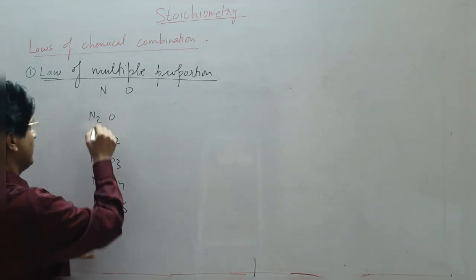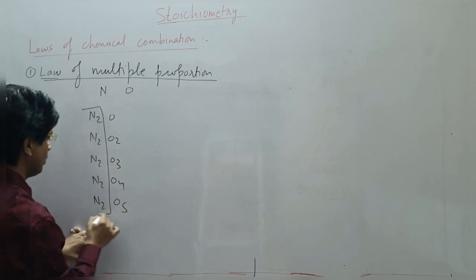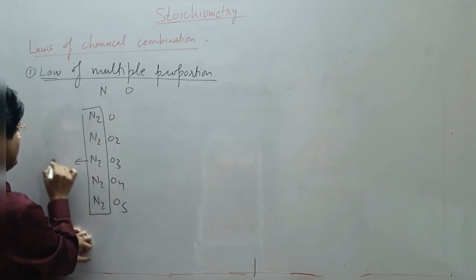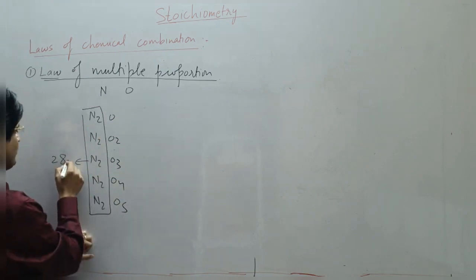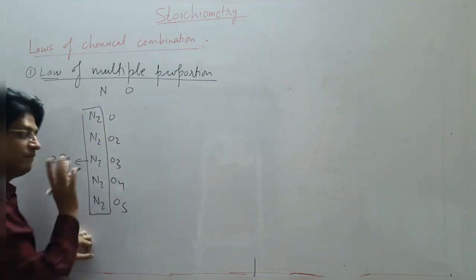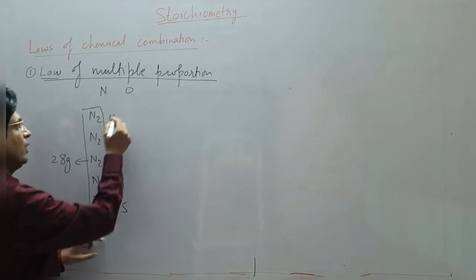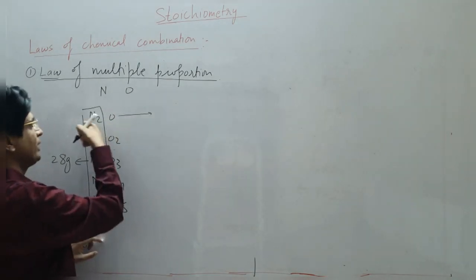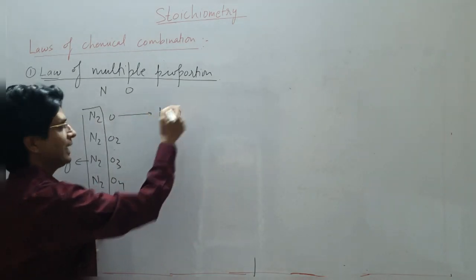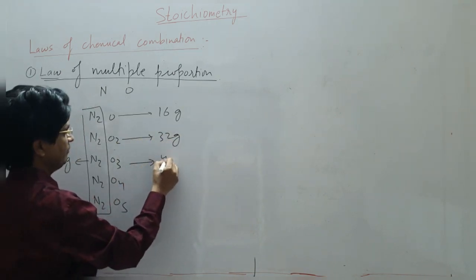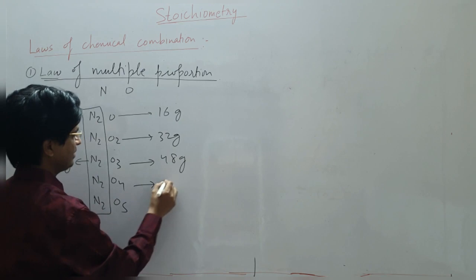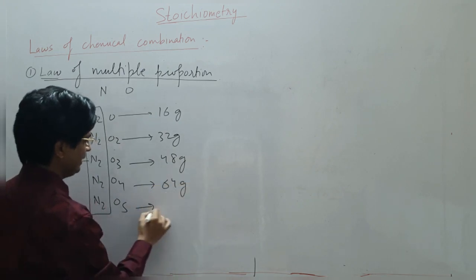So here I have taken a fixed weight of nitrogen, that is basically 28. If I take 1 mole of each substance, this will be 28 gram of nitrogen in every molecule. Now the weight of oxygen which is going to react will be 16 gram, 32 gram, 48 gram, 64 gram, and 80 gram.